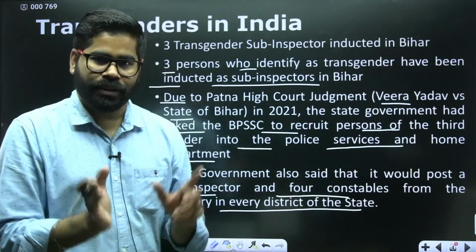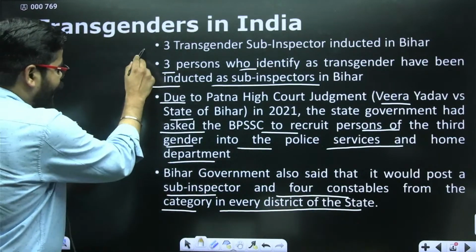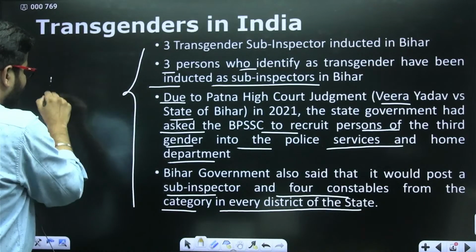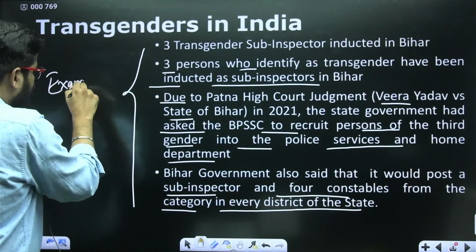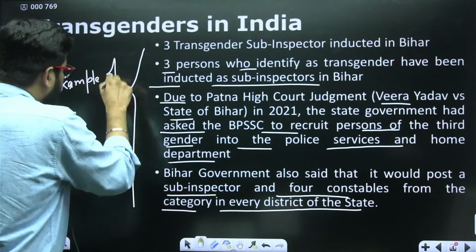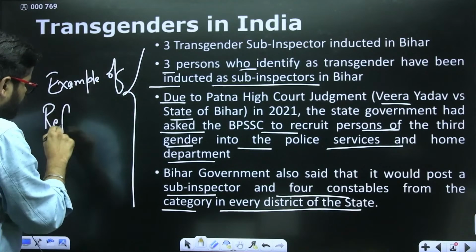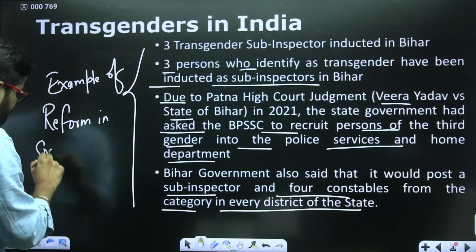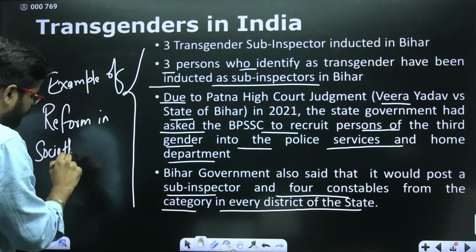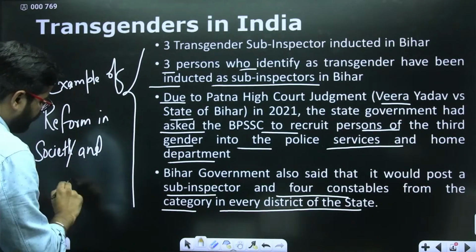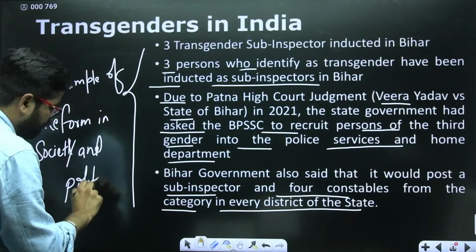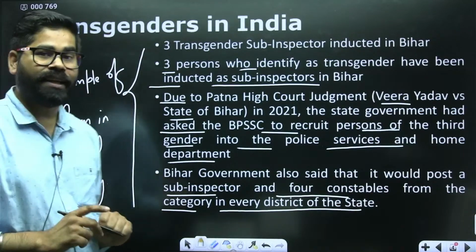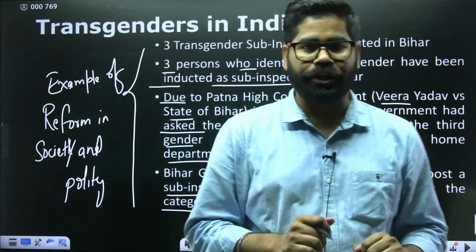Okay. So this is something which you can take as an example of reform in society and polity, which has been long overdue.